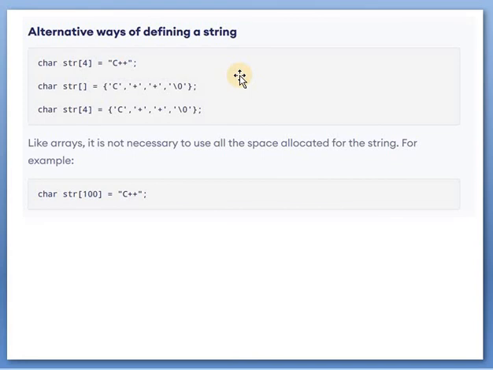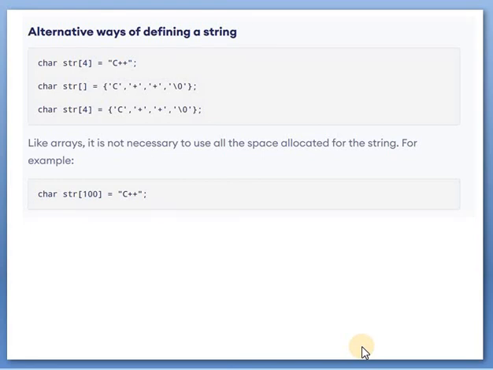Alternative ways of defining a string. See here, char str[4] = "C++"; Here the subscript is mentioned, that is we require 4 places to store this string. Also we can write it like this, char str[] - it automatically counts the characters and allocates the memory - and we define it using curly brackets, character by character, that is 'C', '+', '+', and '\0'. Also we can define it like this, char str[4] = "C++\0";